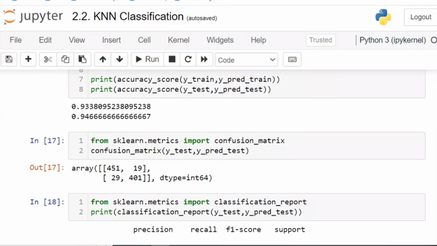At the same time, we are not writing the math. We are just using the shortcut called confusion matrix. But inside this confusion matrix, so many things are there. In the back end, some code is there.